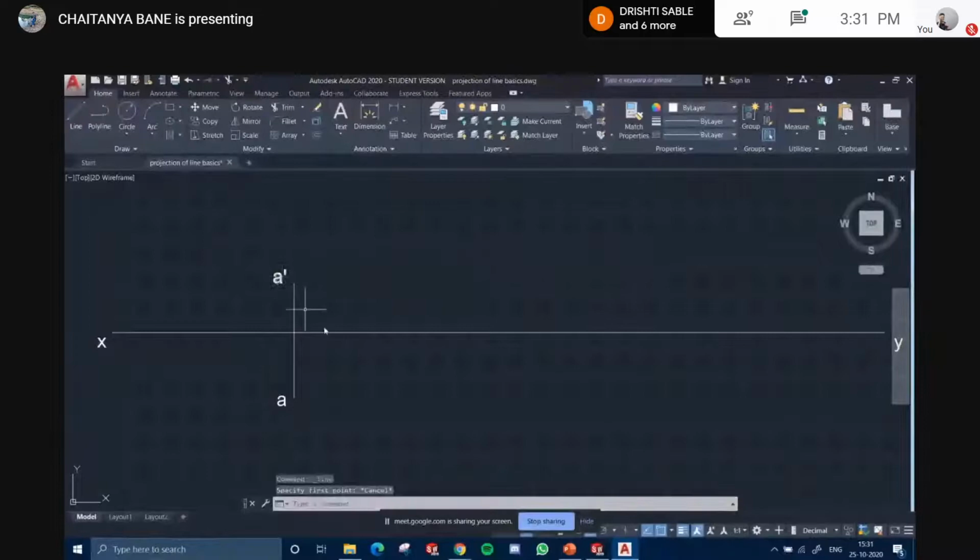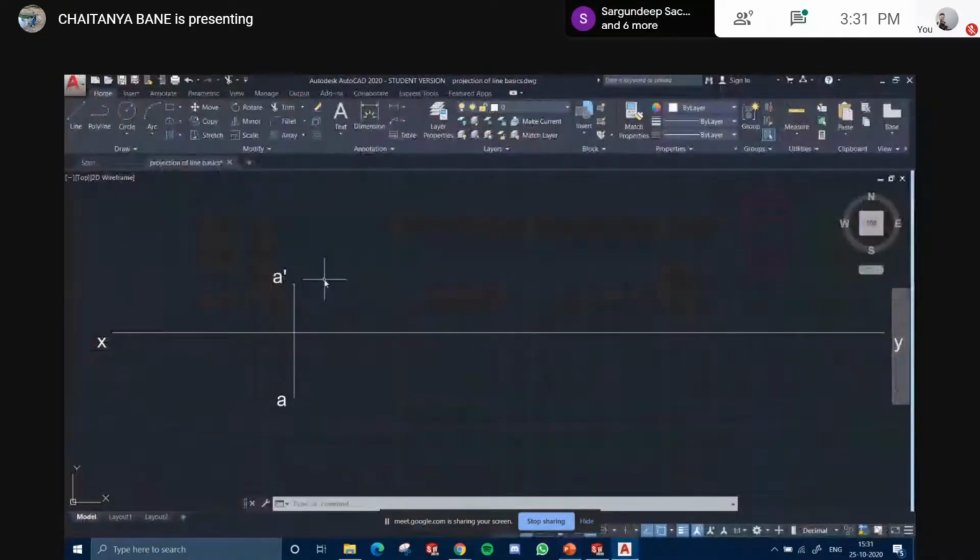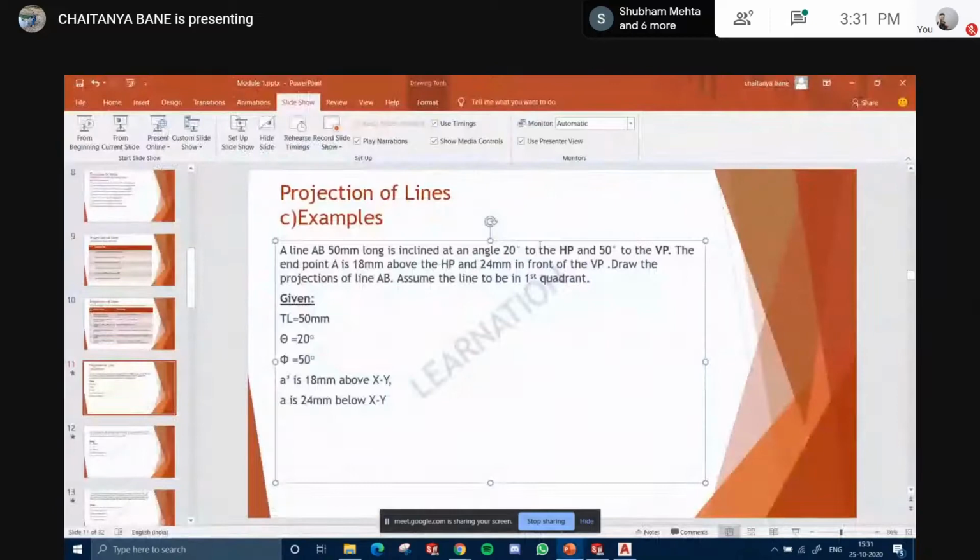So this is what we got. We got the projections of A dash and A. Now it says the line is inclined at an angle to the HP. So let's take condition 1 first. It is inclined to the HP. Correct? Where is it inclined to the VP? Forget about it, just forget it. For now, inclined to the VP is not there for us. It is just inclined to the HP.